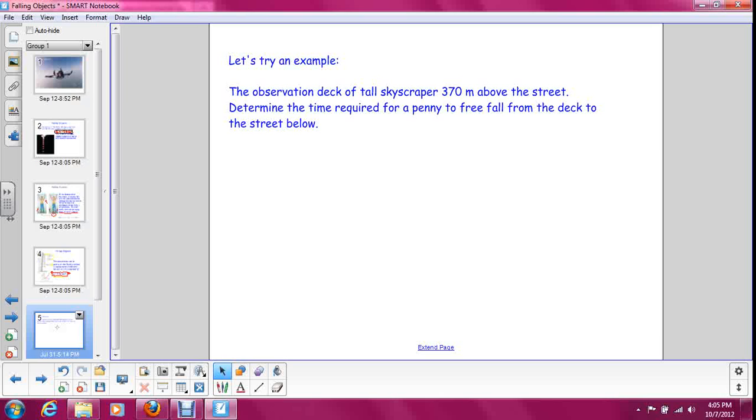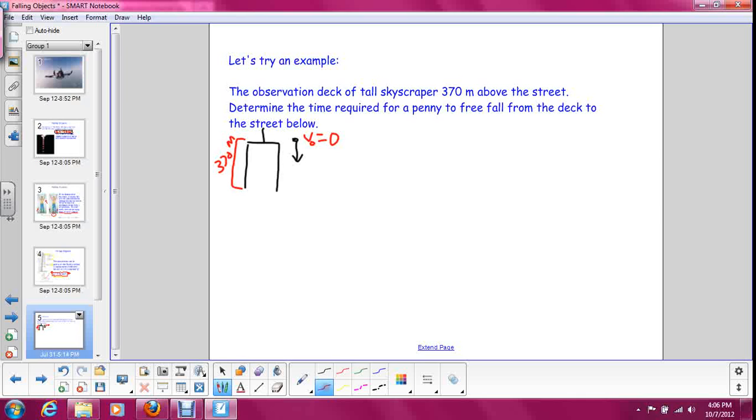So this is just like any of our other constant acceleration problems. The first thing we want to do is draw a picture. So we have a skyscraper, and there is a penny that is falling from the top down to the street below. Our skyscraper is 370 meters tall, and if a penny is free falling, we can assume its initial velocity is 0. Somebody didn't throw it down or throw it up first, they just let go of it.